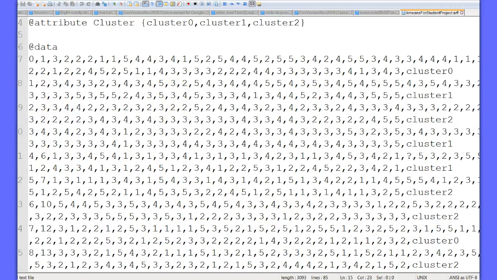I have this word wrap. I have to turn that off to see this easily. Maybe. Well, actually I can see it easily here.